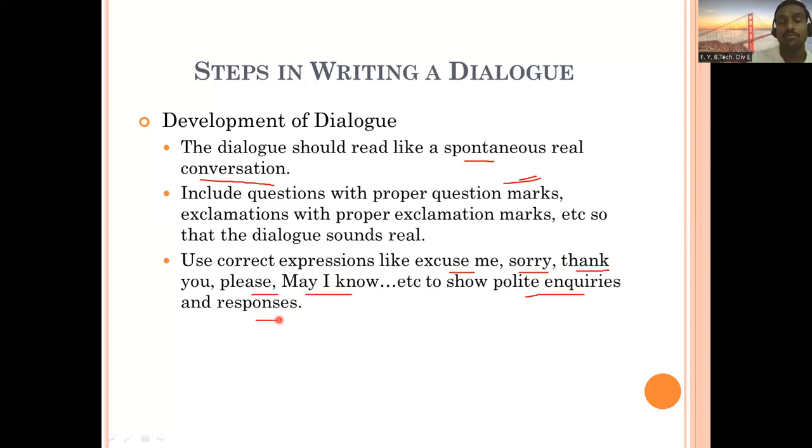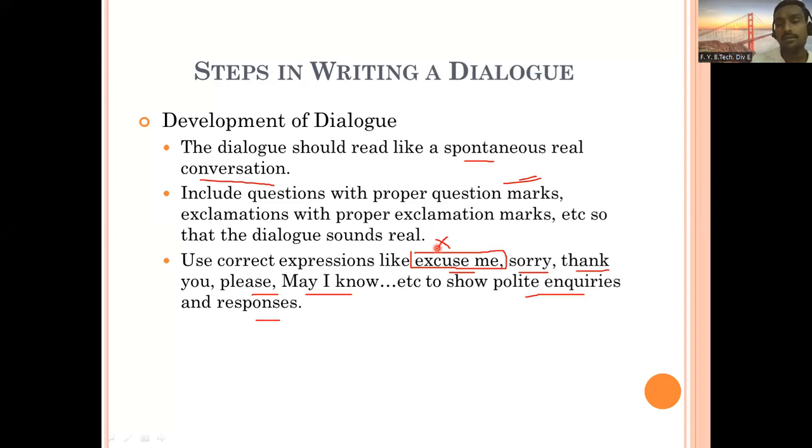Okay, many times we want to start or interrupt someone. In that case you can use "excuse me". Remember how to pronounce this. Many students say "excuse me" without the X sound. If you are able to pronounce the letter X, then that is the right word: "excuse me". It should not be "excuse me, sir". If you want to attract someone's attention, or ask someone something in between their conversation, you can use it.